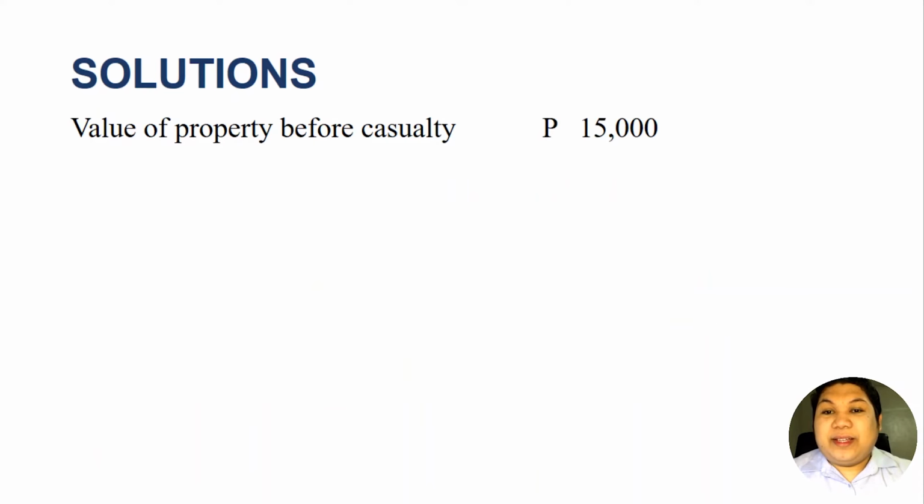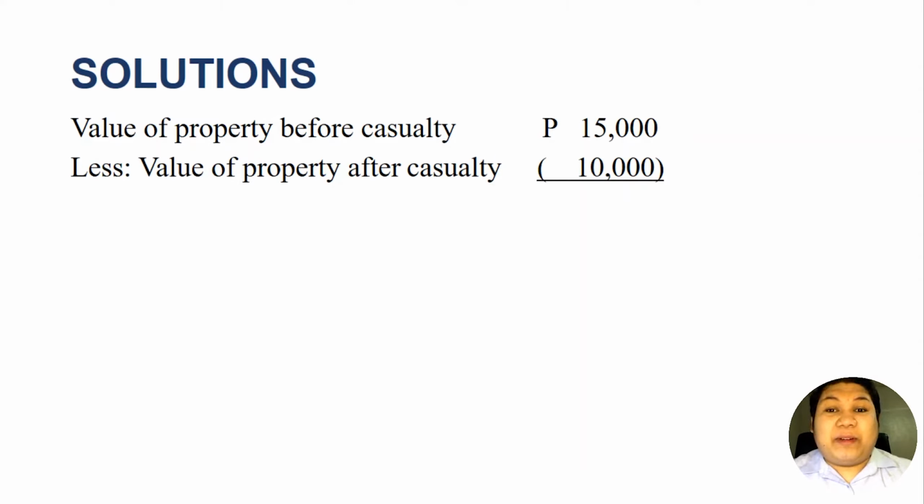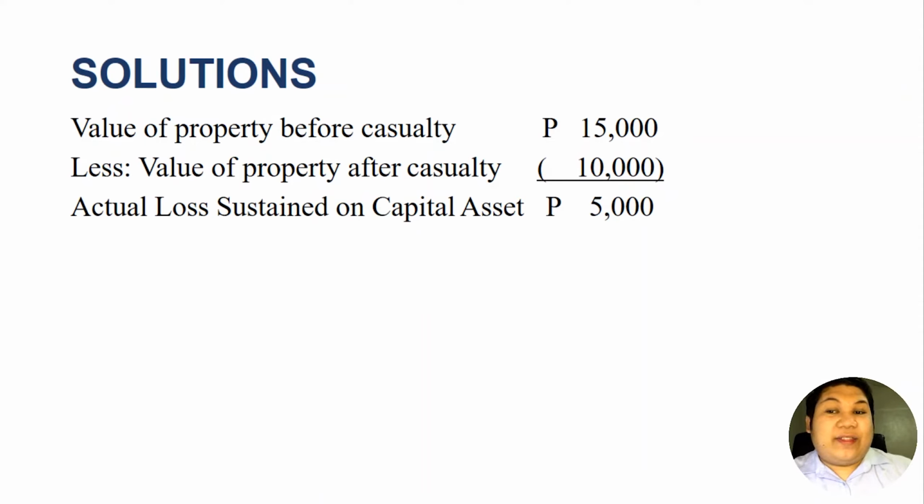So the value of the property before the casualty was 15,000 pesos, and the value after the casualty is 10,000 pesos. Therefore, there was an actual loss sustained on the capital asset, and that is 5,000 pesos. This is the loss that the taxpayer sustained from the casualty, assuming the property was a capital asset.